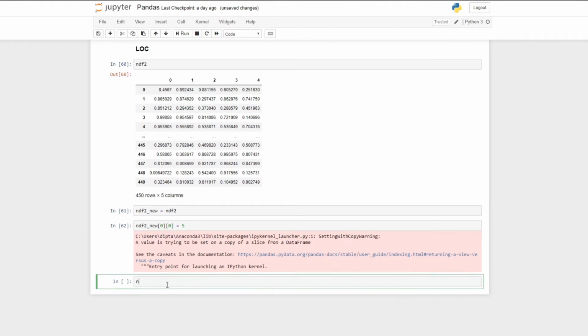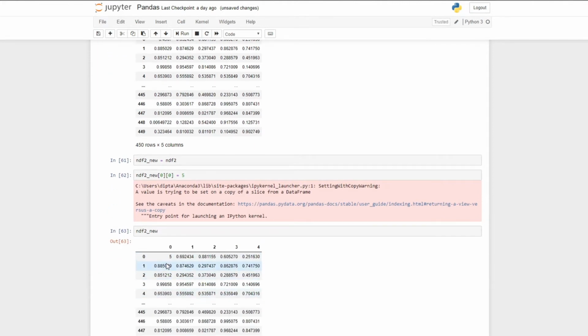Now if I just print ndf2_new, you can see this value is changed. That's fine. Now if you just print ndf2, the value is changed here as well. That is because this is not actually copying ndf2, it is actually setting a view. So ndf2_new is just like ndf2, there is nothing new over there. So we are getting this copy warning, because if you change something in ndf2_new, it will also change in ndf2.